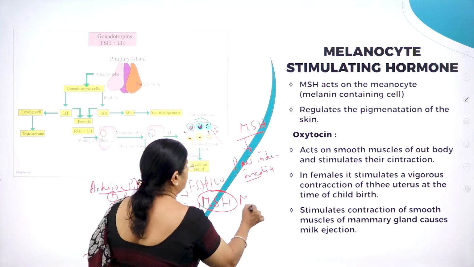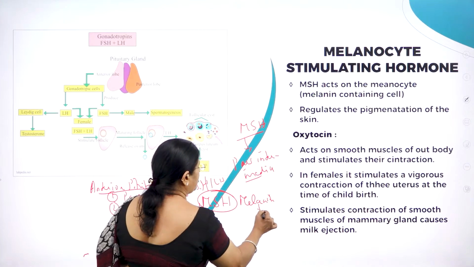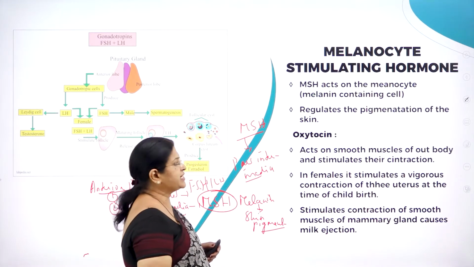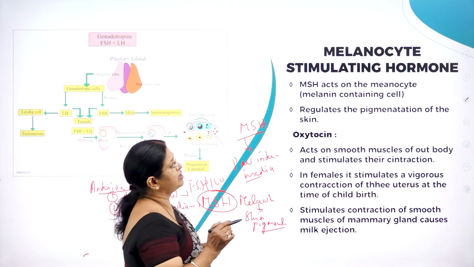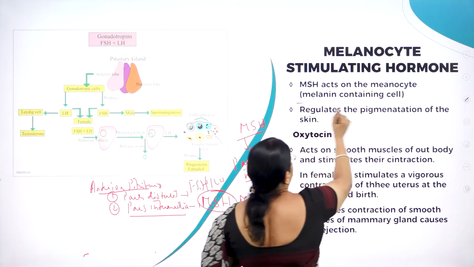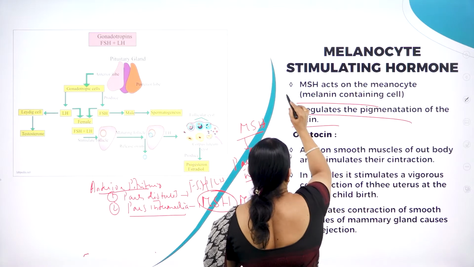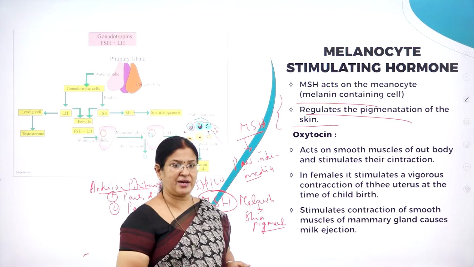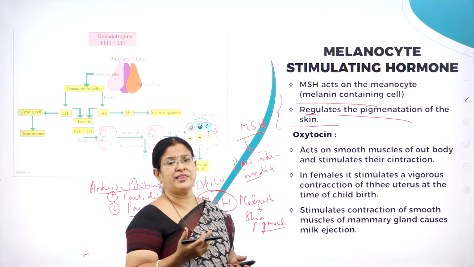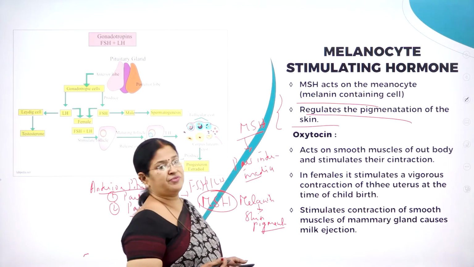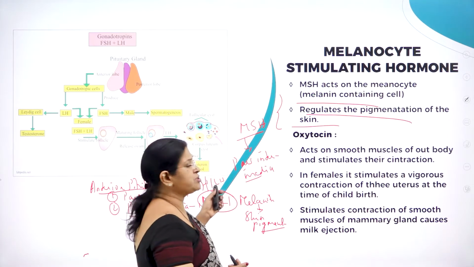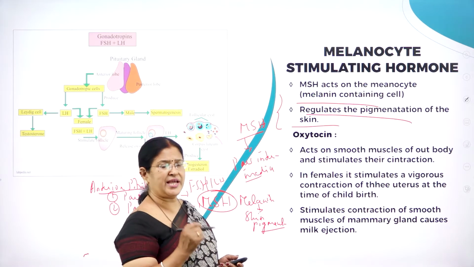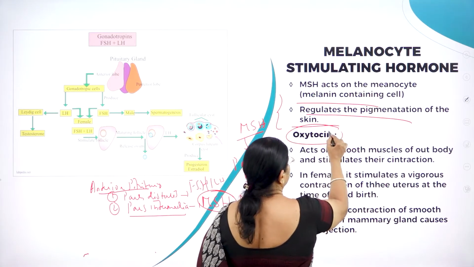Melanin is nothing but the skin pigment. So MSH acts on the melanin containing cells and regulates the pigmentation of the skin, as we all know, right? Some will be fair, some will be dark, some will have medium complexion. All that coloration of the skin is mainly because of this hormone called MSH, which is produced by the pars intermedia of the anterior pituitary. Then moving on to the next very important part, that is called oxytocin, which is received by the neurohypophysis.